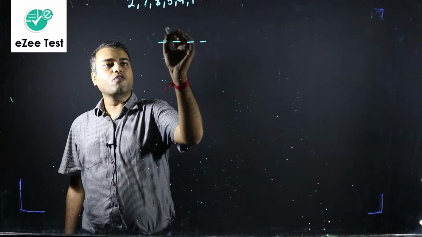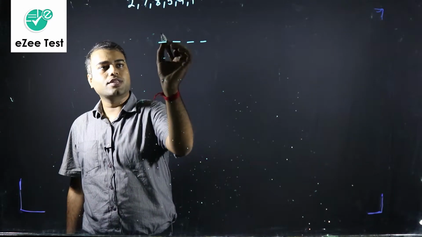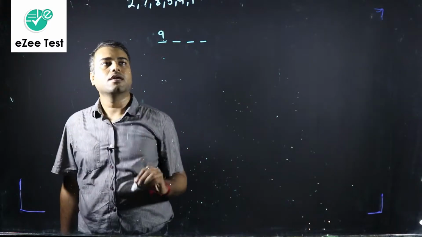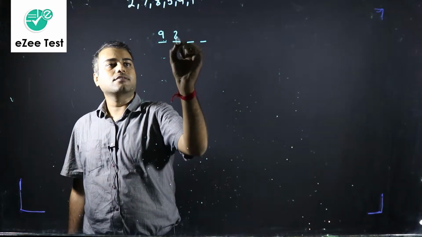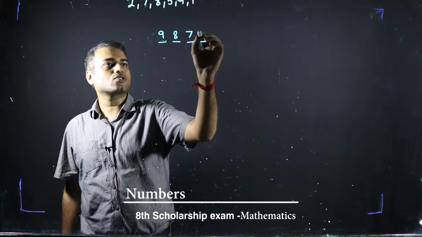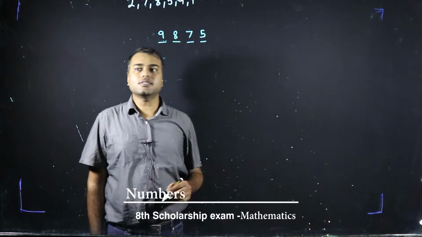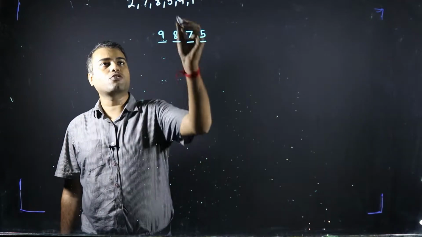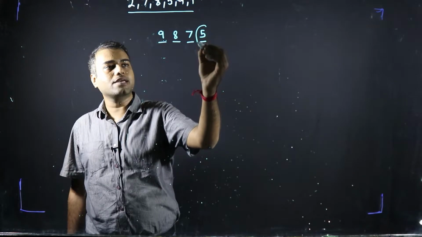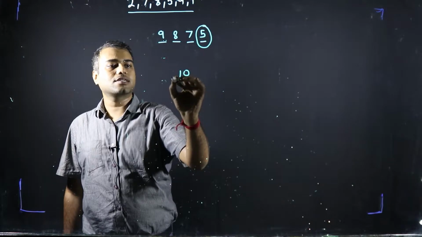Okay, so to form the greatest number, as all of you know, we should start with the highest available number. So the highest available number is 9, then next comes 8, and then next comes 7 and after that comes 5. So 9875. This is the greatest number that we can form out of these available digits. Fine. And which is the digit in the units place? It is 5. And what is the double of 5? It is 10. So the answer is 10.